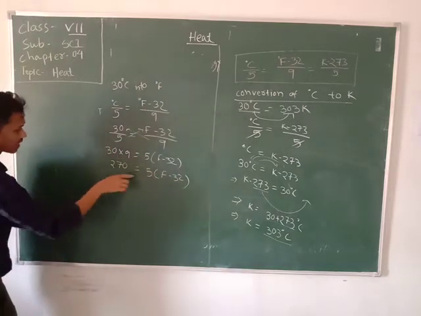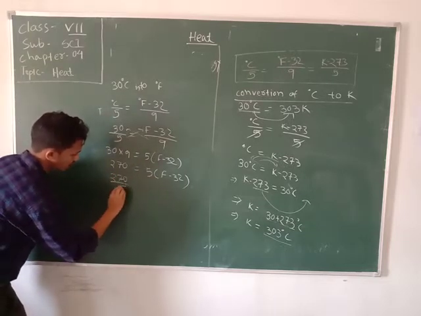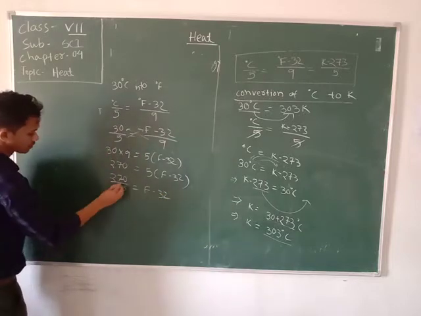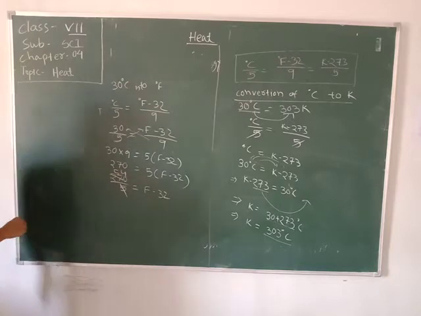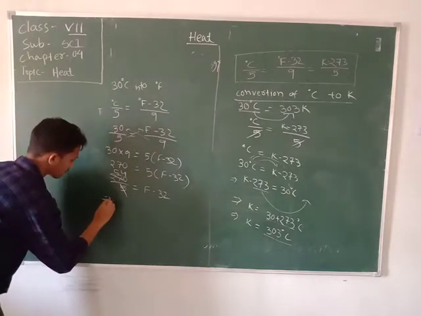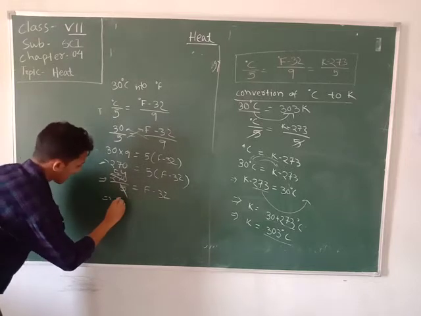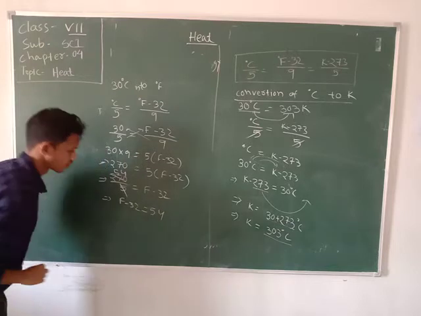Again I take it to the left side, that is 270 by 5 equal to F minus 32. That becomes 5 5s are 25, 5 4s are 20, so 54. So F minus 32 is equal to 54.